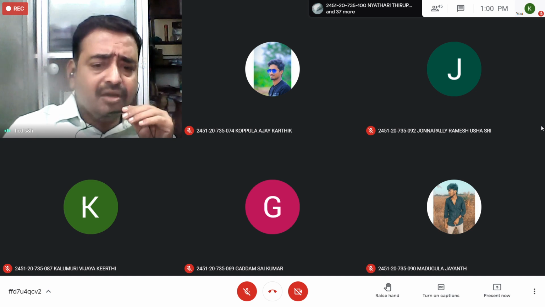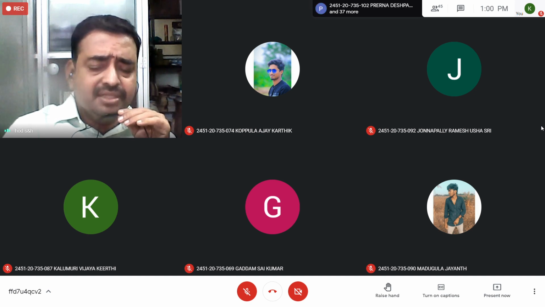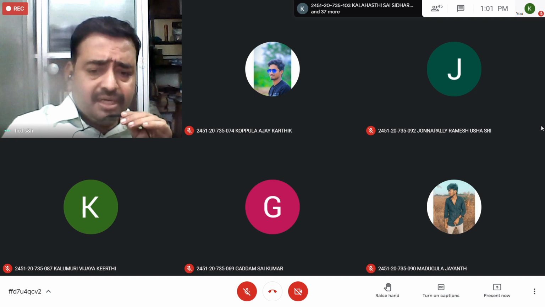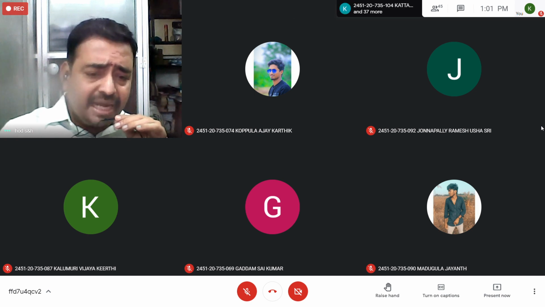In these compounds, the unit cell contains one rare earth metal atom, two barium atoms, and three copper atoms. That's why it is 123, and oxygen is common, seven oxygen atoms. These superconductors form layers of copper and oxygen atoms sandwiched between the layers of other elements in the compound.